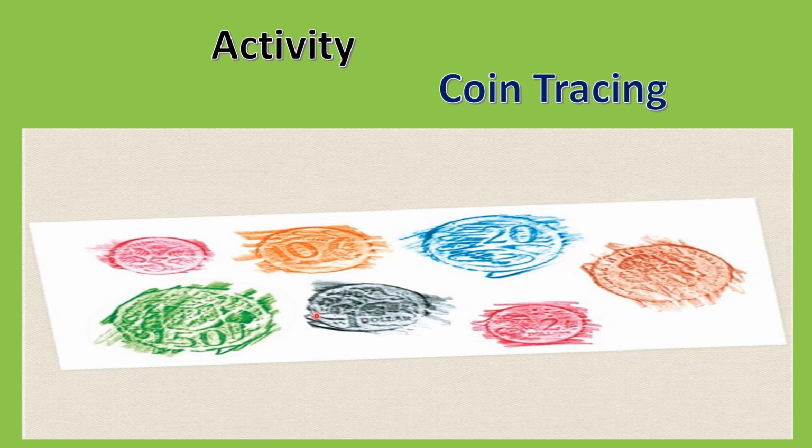So you will take different denominations coin, and then you will be keeping that coin under the page, and above that you are going to trace it, or rub that with the help of your pencil, and then you will see that this kind of tracing will come on the other side of the page, and then you have to click photo of this, write down your name, class as well as division, and then you can mail it in your class email ID.